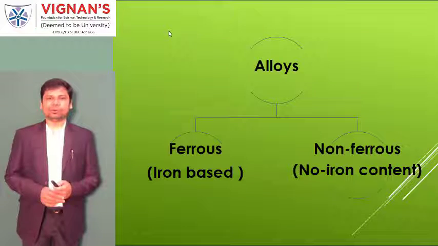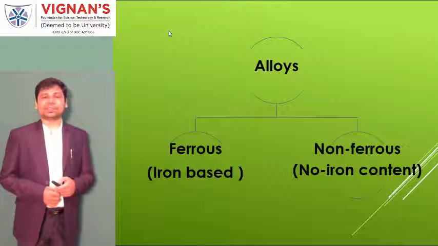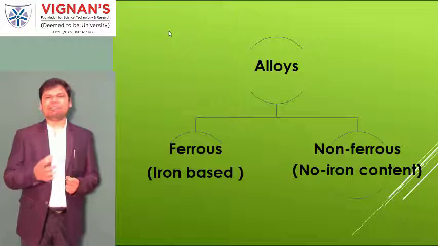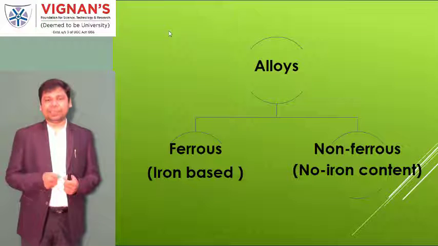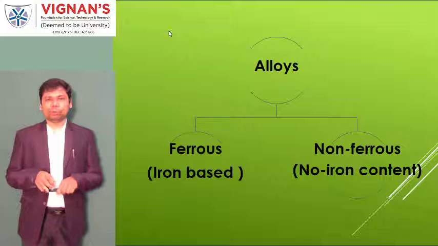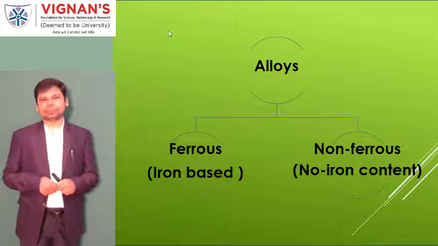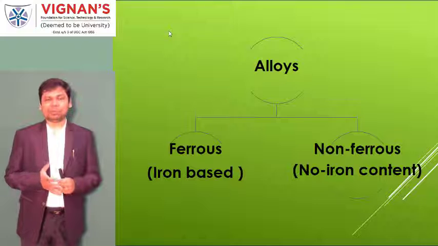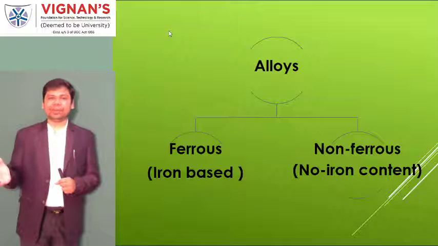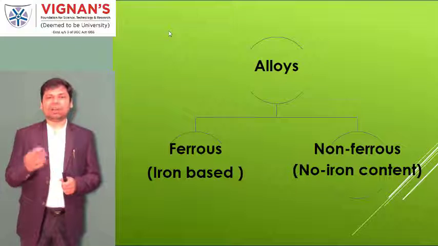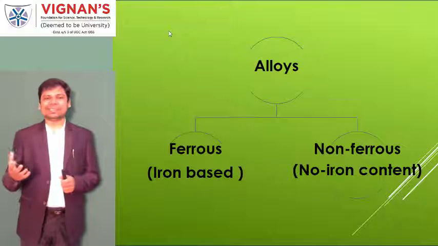Now just think about the ferrous nature. Ferrous is nothing but iron. Iron is a very soft material. If iron is given to you, of course with your human muscle power you can bend it. Most of the time, if iron is directly exposed to the environment, it is going to react with the water vapor existing in the environment.